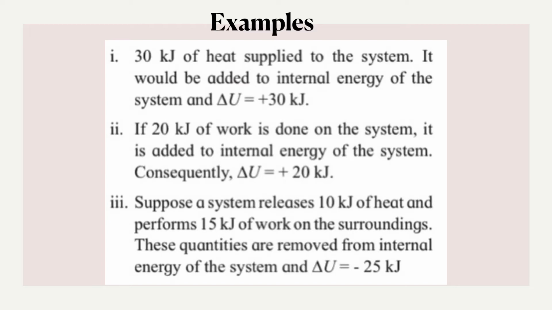Last one: suppose a system releases 10 kilojoule of heat. Releases means the heat is removed from the system, therefore it will be minus 10 kilojoule, and it performs 15 kilojoule of work on the surroundings. So work is done by the system on the surroundings, again it will be minus 15 kilojoule. So these quantities are removed from the internal energy of the system. Therefore, what will delta U be equal to? Delta U is equal to minus 10 kilojoule plus minus 15 kilojoule.